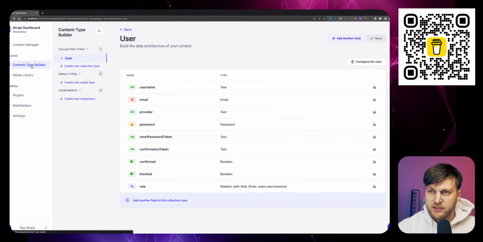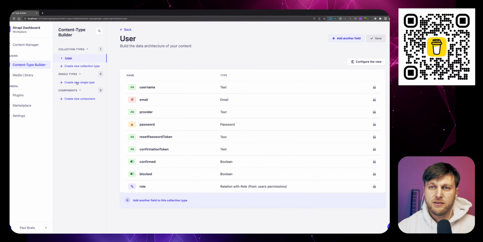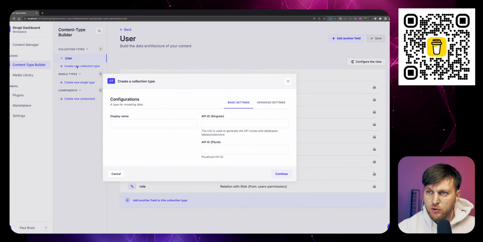So in Strapi, we have this thing called the content builder, where you are able to create collection types, which could be posts, pages, products, whatever your imagination desires. Single types you can use if you want to create just one thing, maybe like an about page. I literally never use this because I don't really know what single thing I'm going to create. Usually it's posts, pages, products, and so I just create collection types. And then we'll talk about components and dynamic zones today, which is going to be awesome. But first, let's create a new collection type.